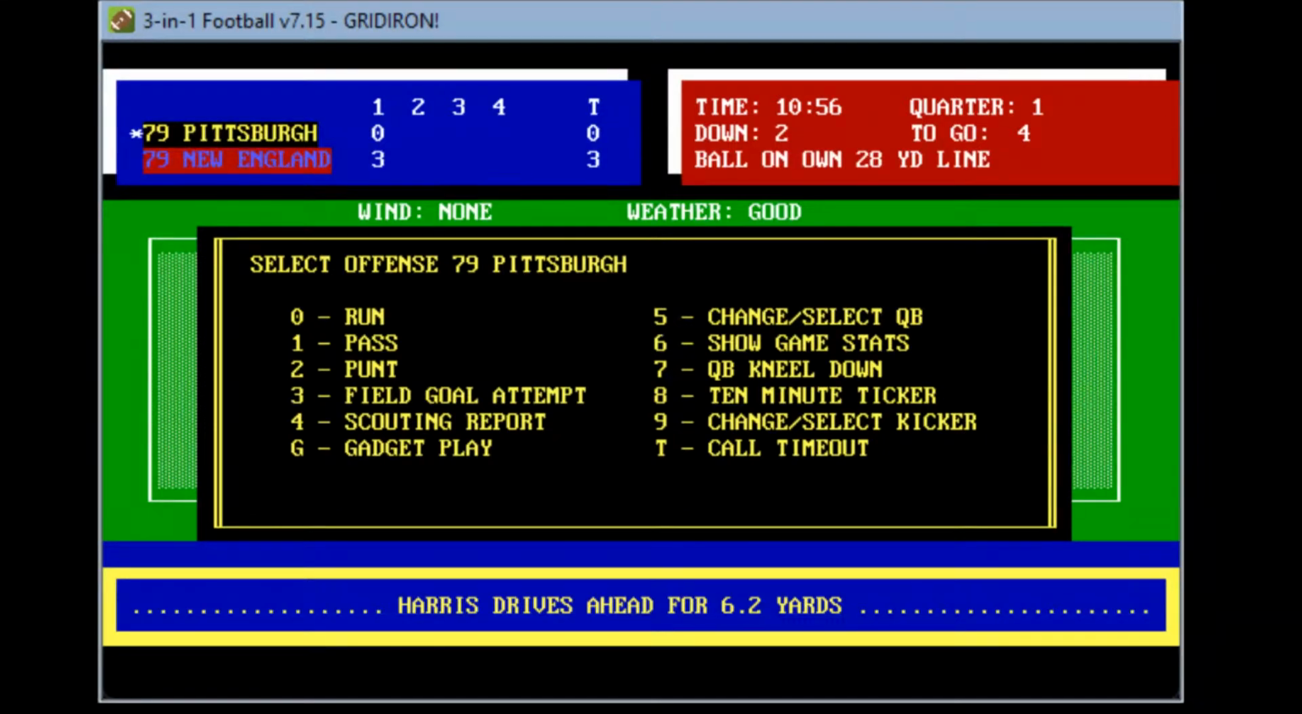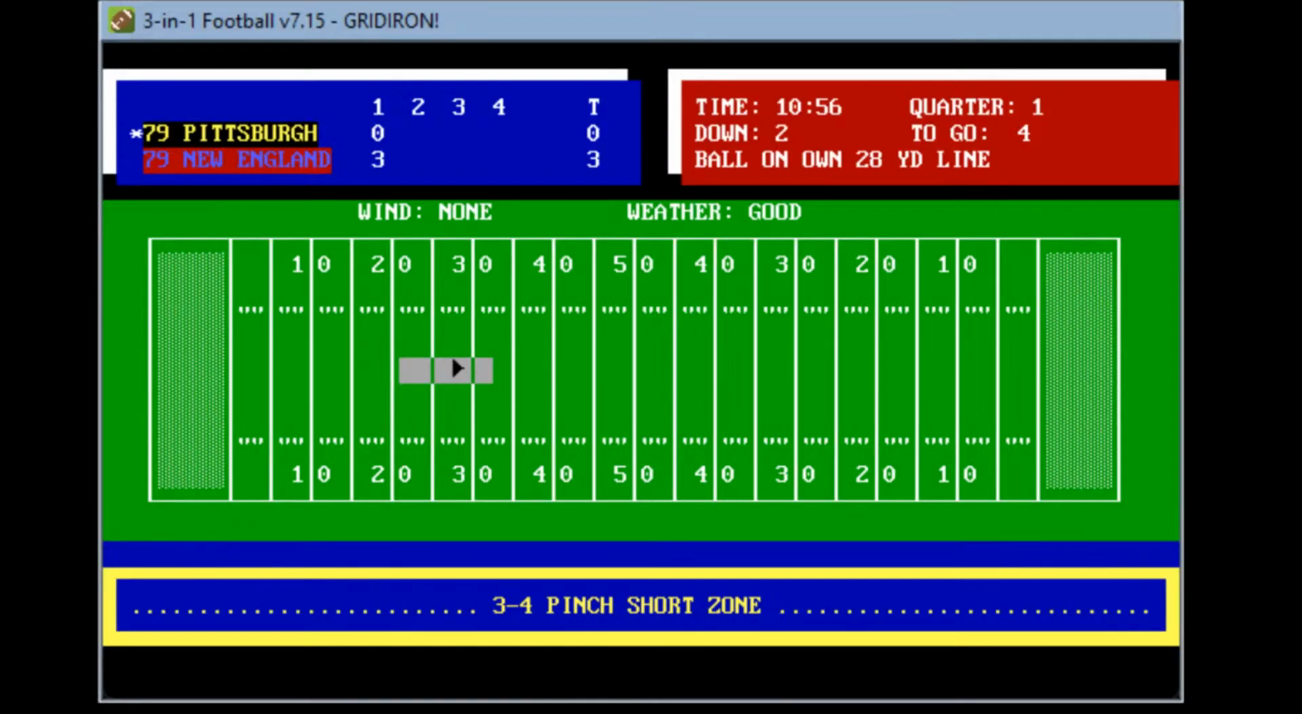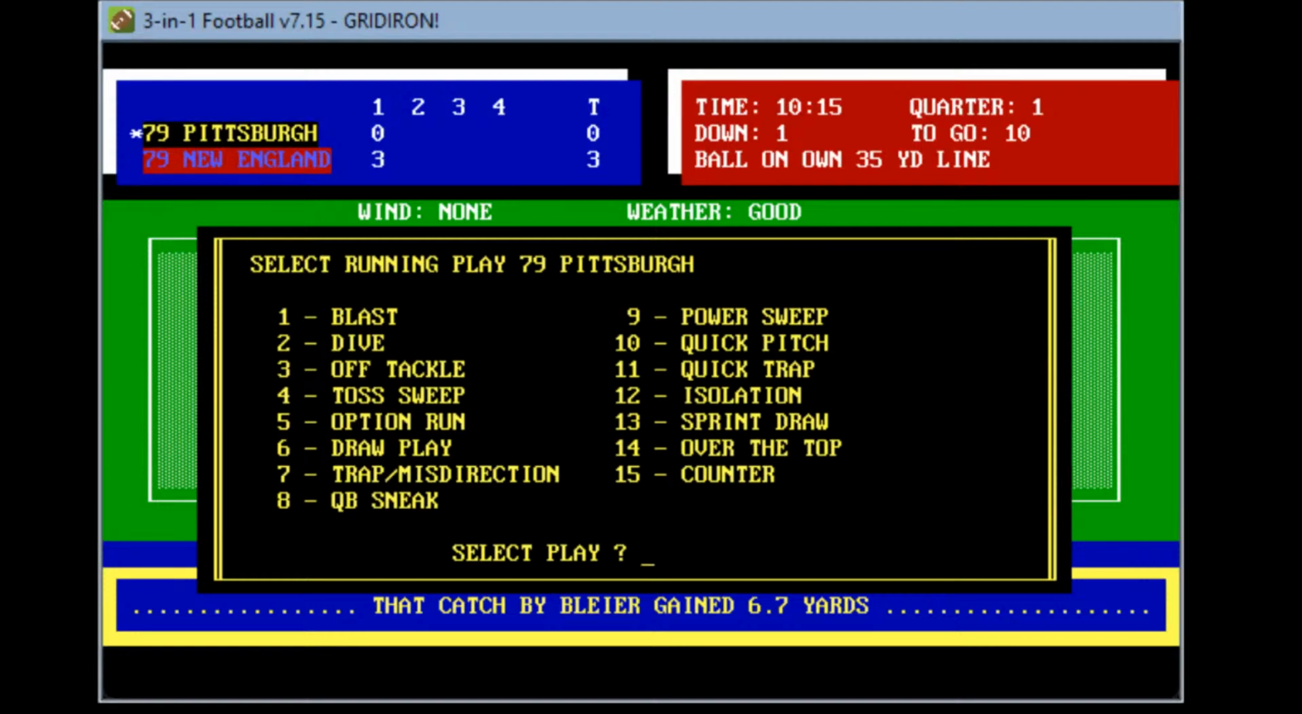2nd and 4. We're going to go ahead and throw a. Let's see. What do we want to do here? Let's throw a screen. Being chased, Blyer wide open, and screens at the wire at the 24, and he gets stopped at the 35-yard line, a gain of 6 and a first down Steelers. It's exactly what I wanted to do. Wanted to get a screen out to Rocky, and he did.